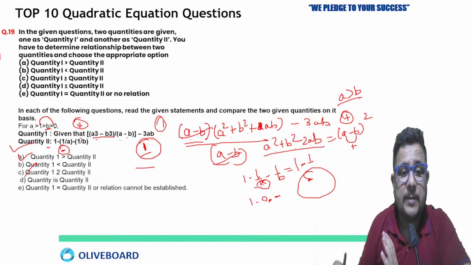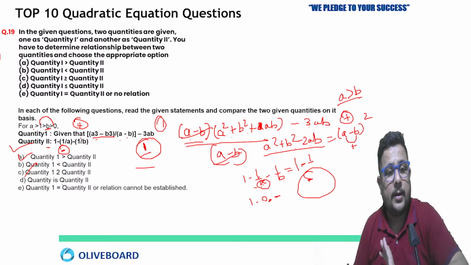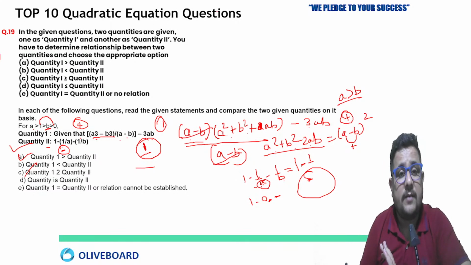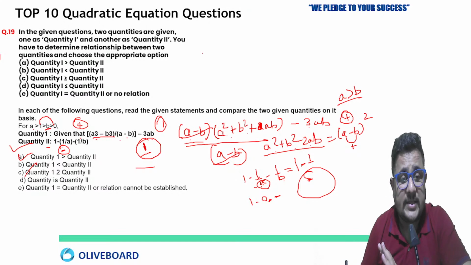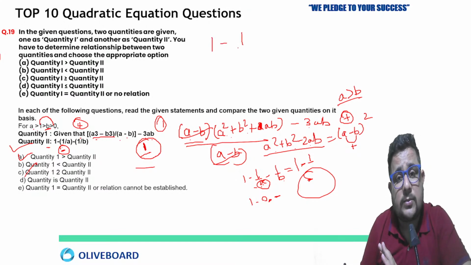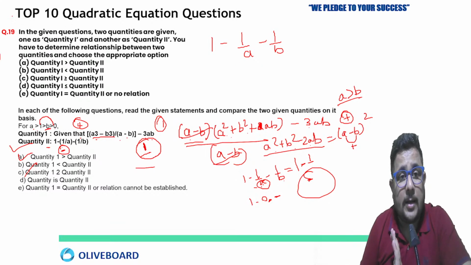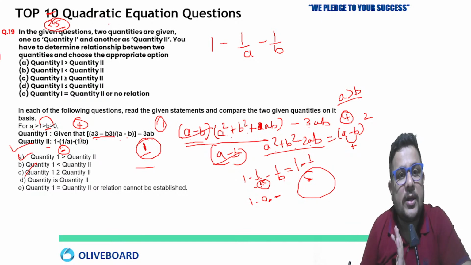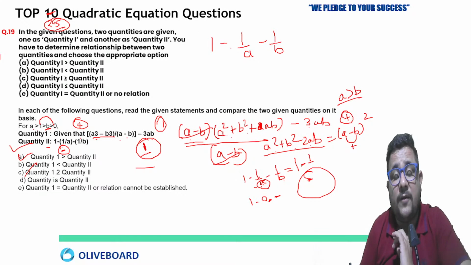Now let's move on to the previous one once again, where I think who was facing the problem? Ishika was facing the problem. Let's check it out once again. 1 minus 1 by A minus 1 by B. Just look out, Ishika, because if you people solve this, this is top 25. Just remember that I have already shared top 25 questions here. So if you are able to do that, then in the exam you can perform well. That's why we are coming up with these types of questions.